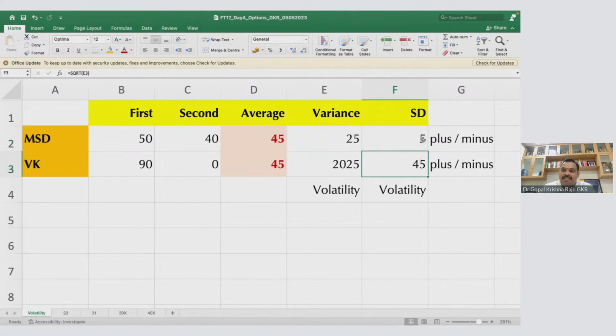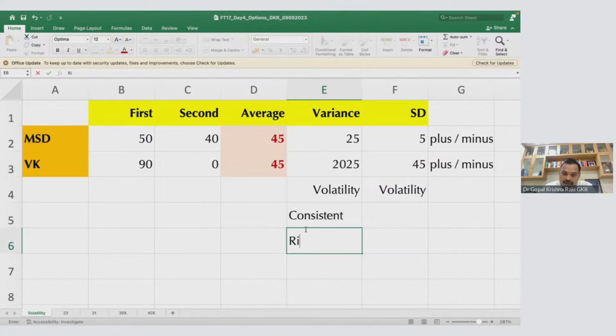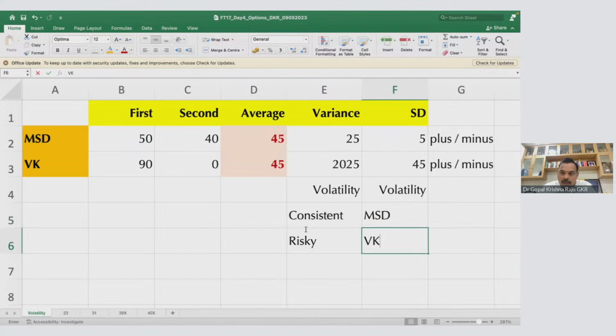Look at this. Actually, you don't need any statistics at all. There is a variance of 5, a standard deviation of 5 runs. Here is a standard deviation of 45 runs. Very simple. Plus or minus 5, plus or minus 45. Now, who is riskier? Who is the consistent player and who is the risky player? The consistent player is where the volatility is very low: MS Dhoni. The risky player is Virat Kohli, because of this number. So this is what is fundamental.